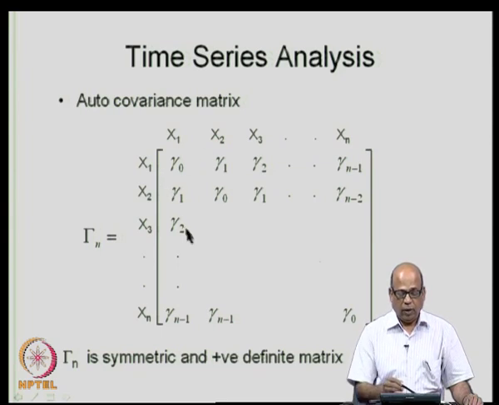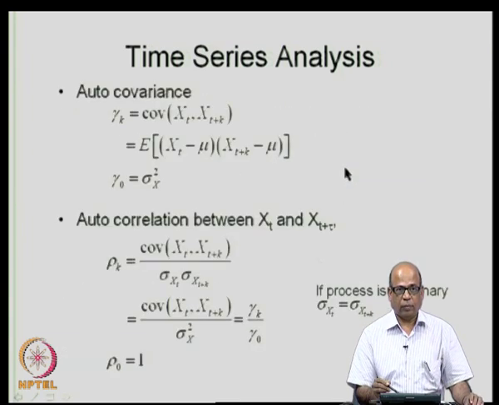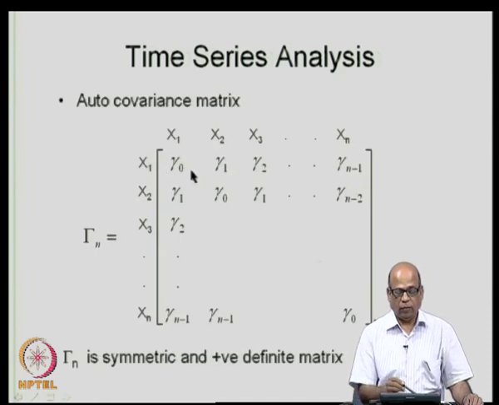So, we write the elements of this matrix as consisting of the covariance between x 1 and x 1, which is gamma naught, x 1 and x 2, which is gamma 1, x 1 and x 3, which is gamma 2, and so on, x 1 and x n, which will be gamma n minus 1, going by the definition here. So, we are writing x 1 and x 1, x 1 and x 2, which becomes 1 plus 1. So, k becomes 1 there, and therefore, this becomes gamma 1, x 1 and x 3, k becomes 2 there and this becomes gamma 2 and so on. So, this is how we write the first row.